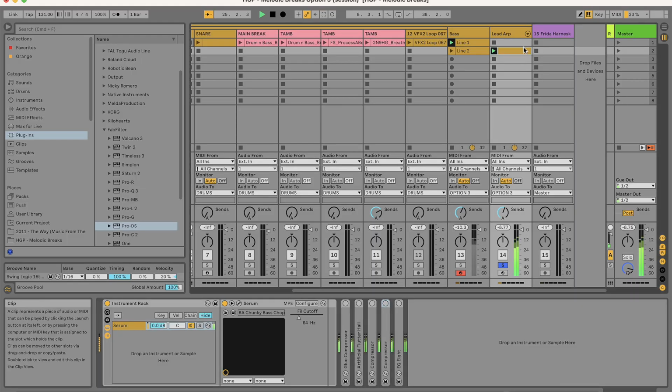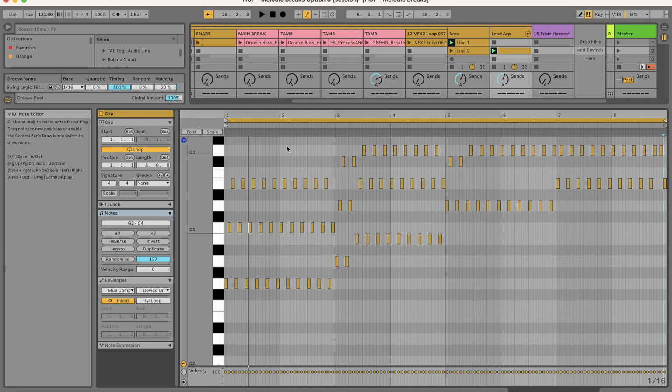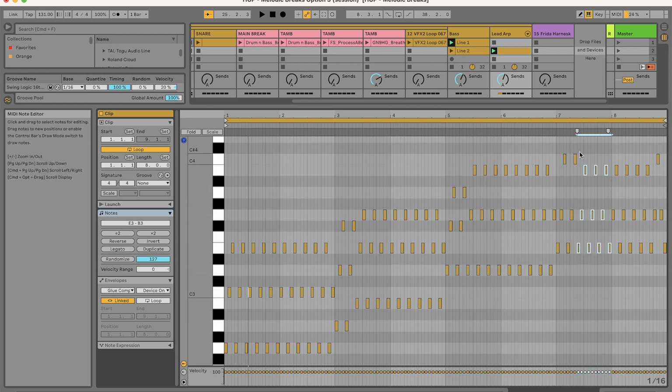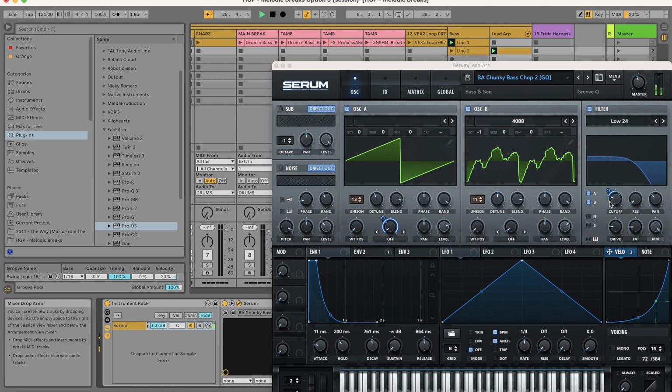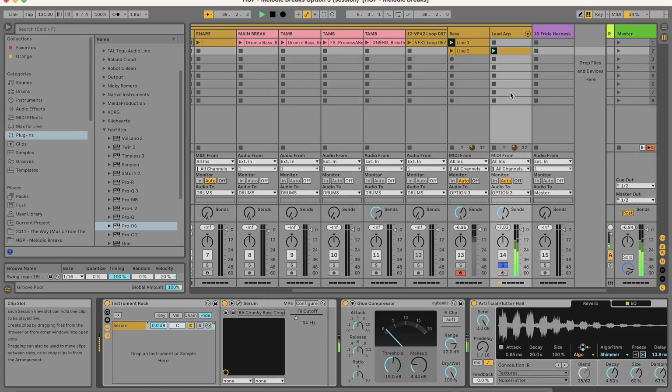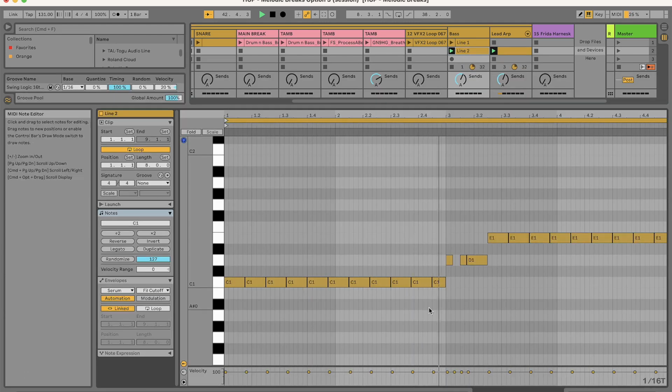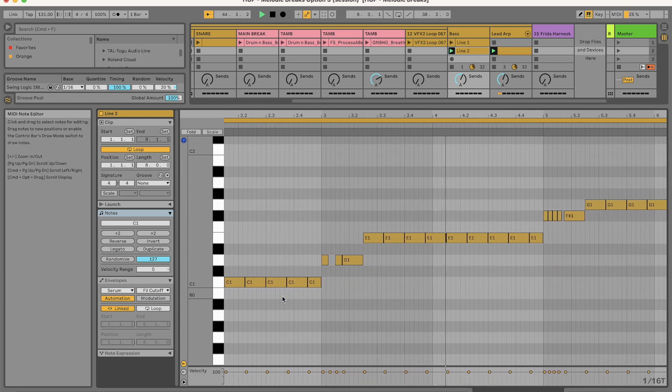Now let's add the same Serum preset, but the notes are up an octave. 3-note chords moving up the scale. Because as the notes go up, people's hands will go up. This will be perfect for a breakdown and a drop. Running it through some reverb. Yeah, this sounds really good.